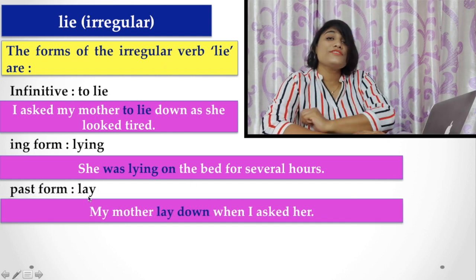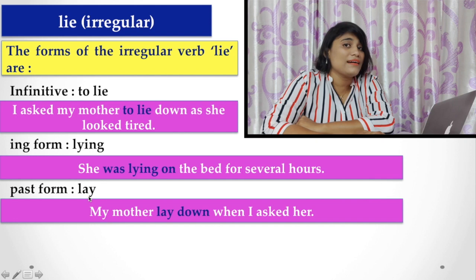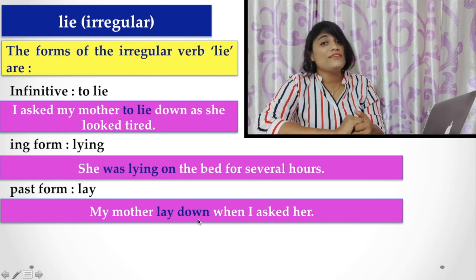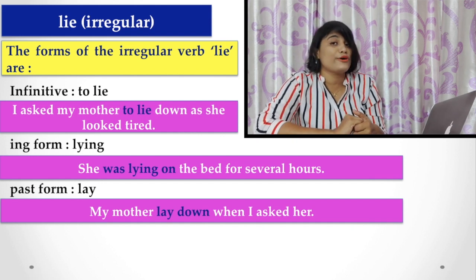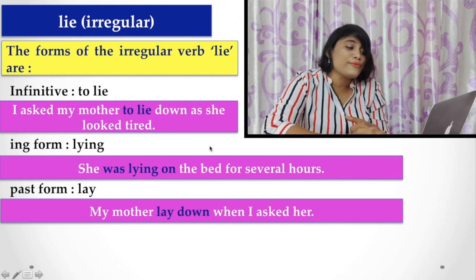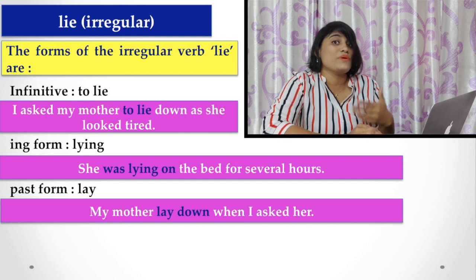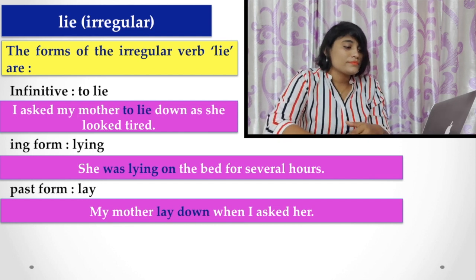Next, the past form of the verb lie is lay. That is, my mother lay down when I asked her. Here you find the verb lie used in its past form as lay, as in lay down. Don't get confused with the verb lay in the present form, because lie is an irregular verb and you don't find any object here. This is the thing you have to memorize and understand.